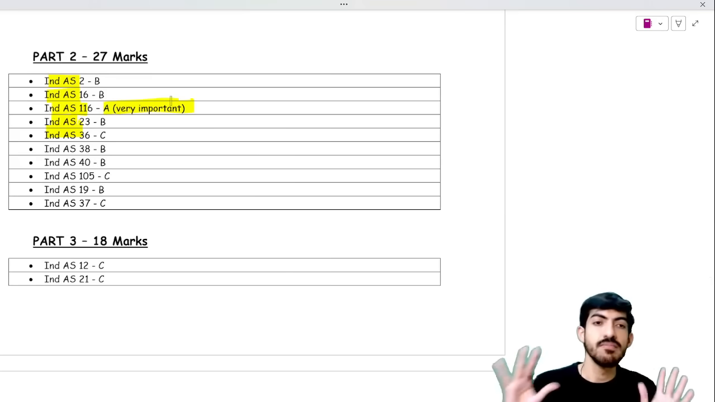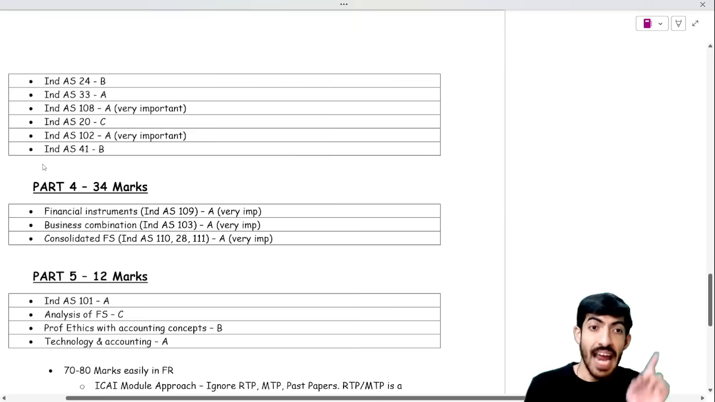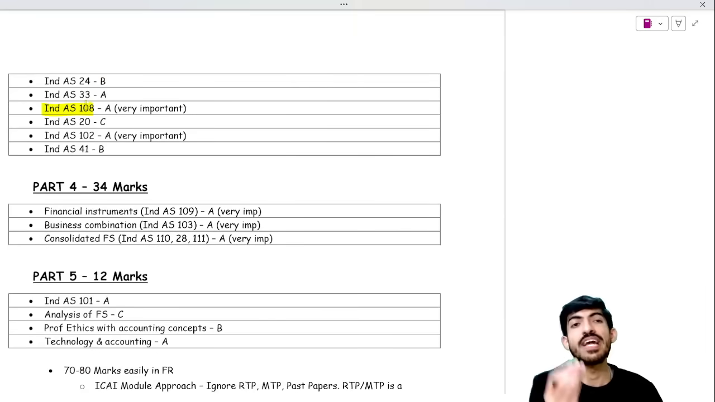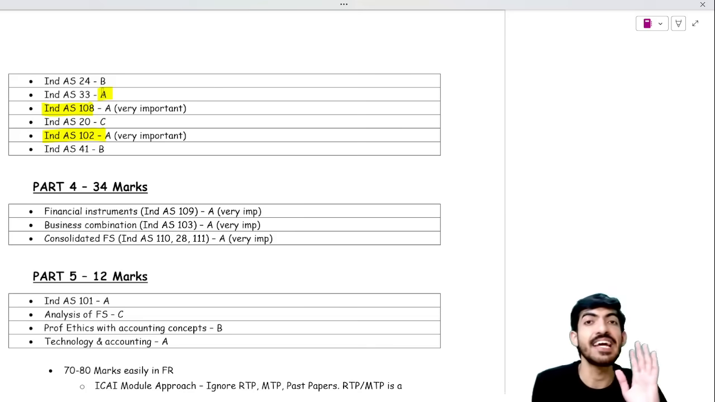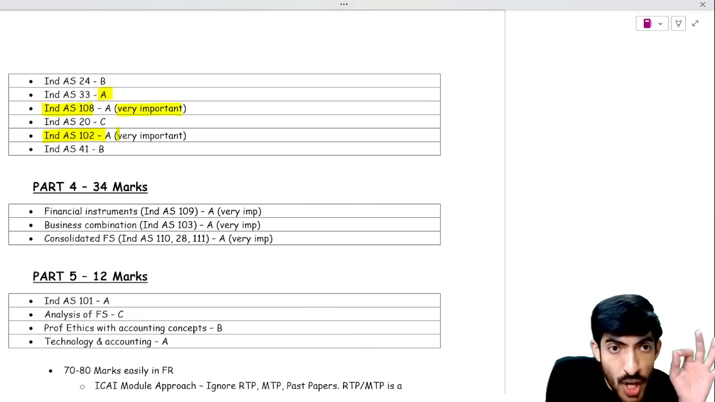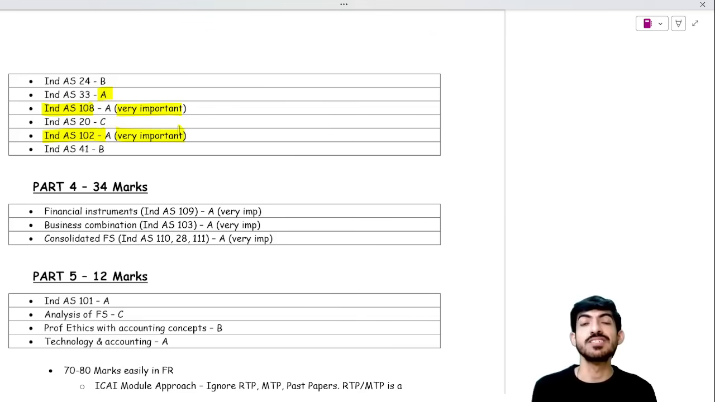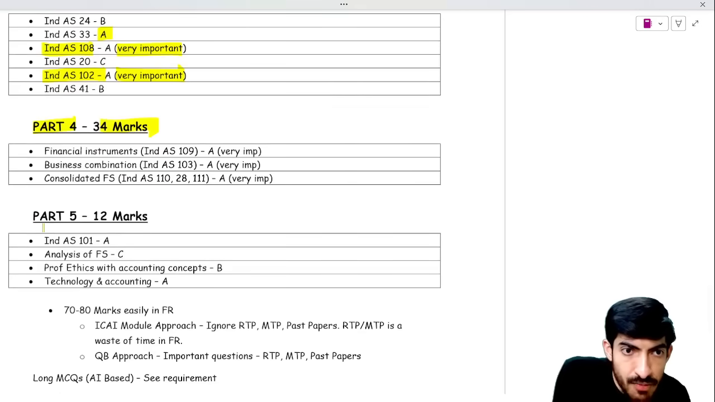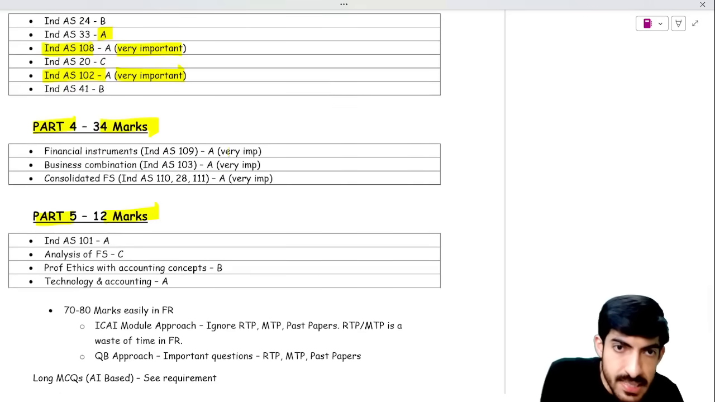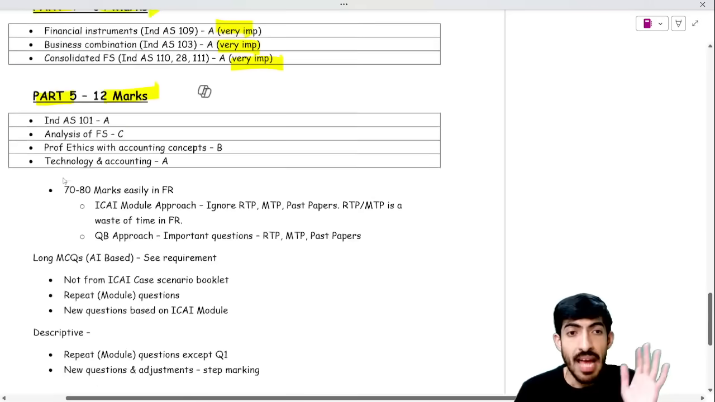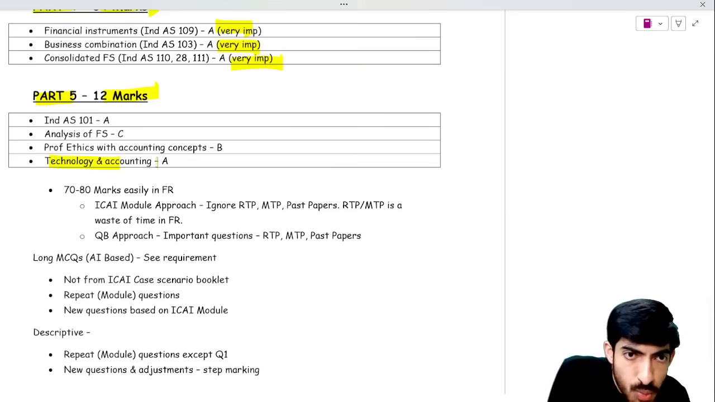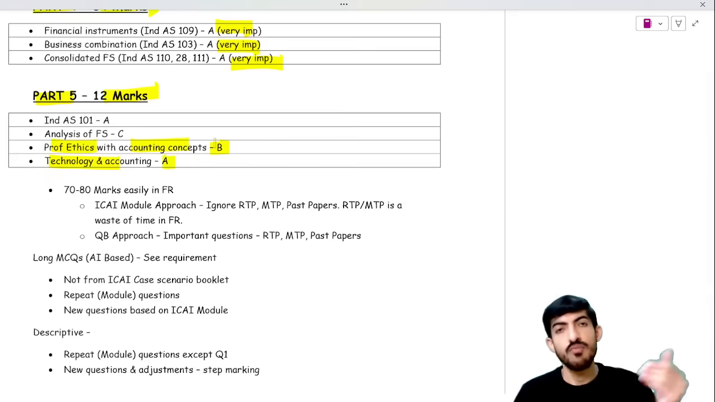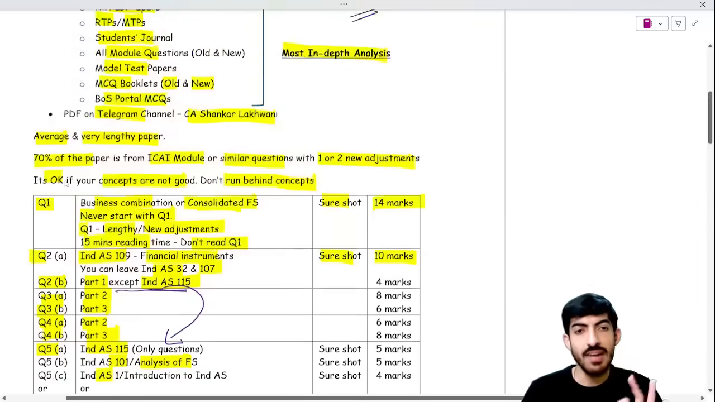Please don't leave it. Part 3 is of 18 marks, and in this, please don't leave Ind AS 108 or Ind AS 102. Obviously I have marked A category, B category, C category, but in A category also I have marked very important ones, like Array, please don't leave this. Part 4 is 34 marks, part 5 is 12 marks. Again, these three are very important because short questions will come, and technology and accounting is more important for this attempt. Professional ethics with accounting concepts is B category. Obviously, B category also you have to do, but first cover A category, right?